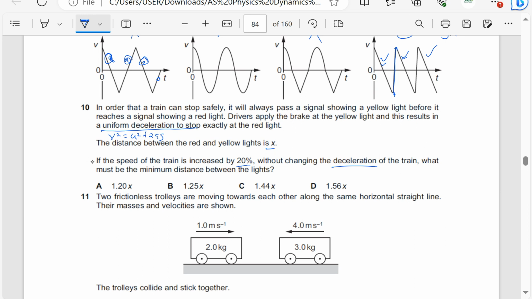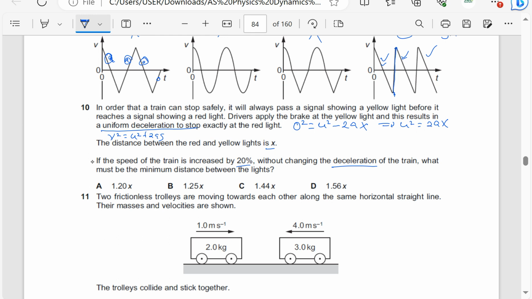Before we increase the speed by 20%, the train comes to rest, so the final velocity is 0. So 0 squared equals the initial velocity squared, u squared, minus, because it is a deceleration and the acceleration should be negative, 2 times the acceleration times the distance traveled, x, because the distance between the red and yellow lights is x. So this means that u squared is equal to 2ax.